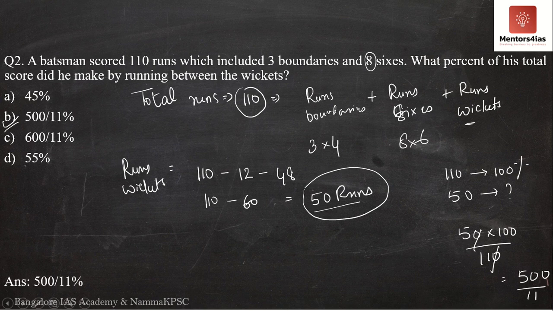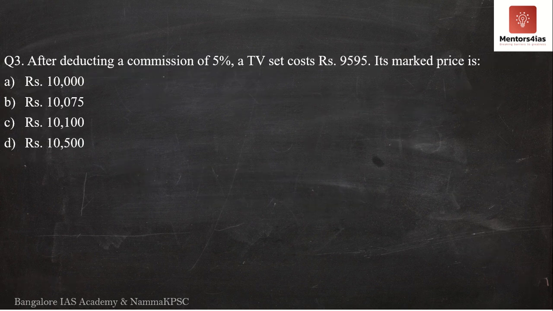Now these are all very simple questions. Next one, question number 3. Now question number 3 says, after deducting a commission of 5%, a TV set costs rupees 9,595. Its marked price is what?